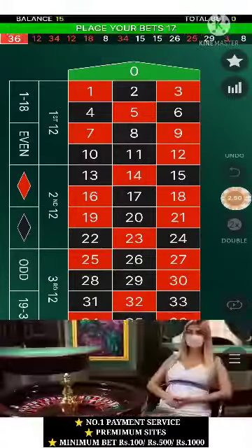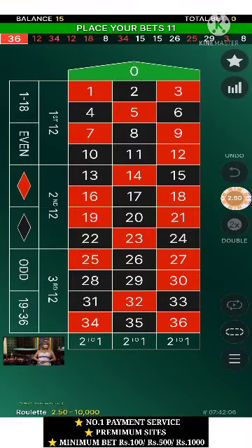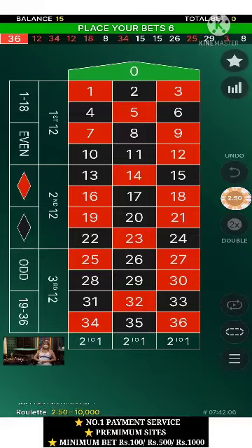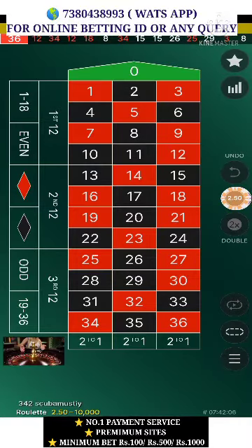See, here 1 to 36, total 36 numbers are there in the roulette game. So you get different options to place a bet here. First option you can see written 1 to 18.